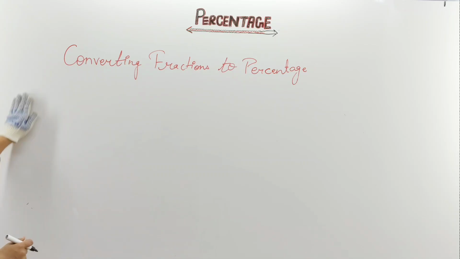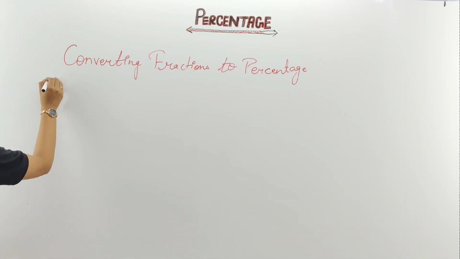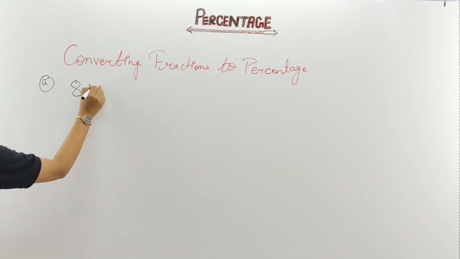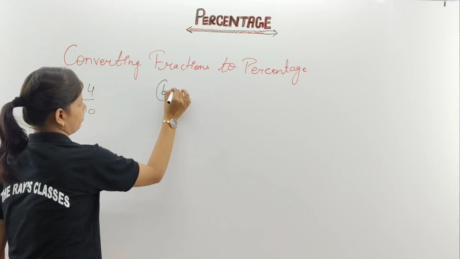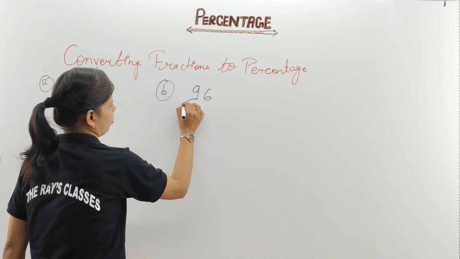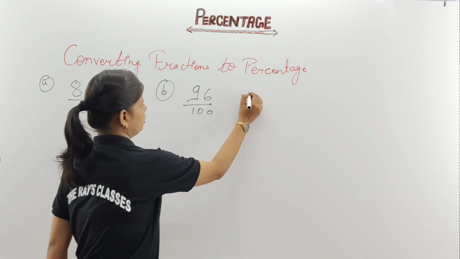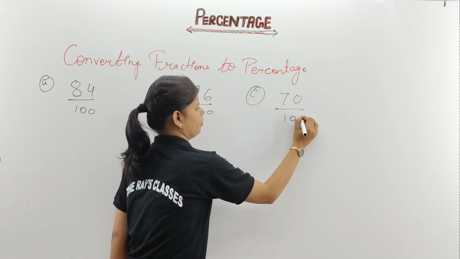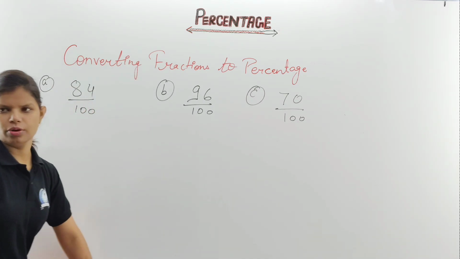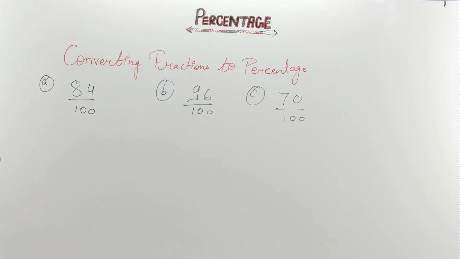Now the questions are written. First, 84 upon 100. Second, 96 upon 100. Third, 70 upon 100. We will write the answer directly without converting. Clear?